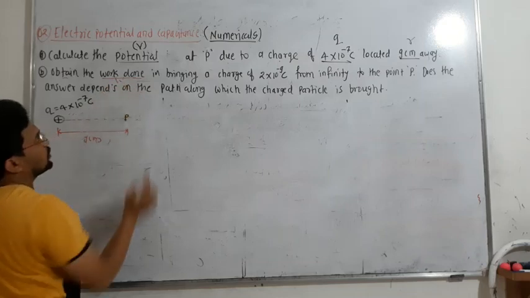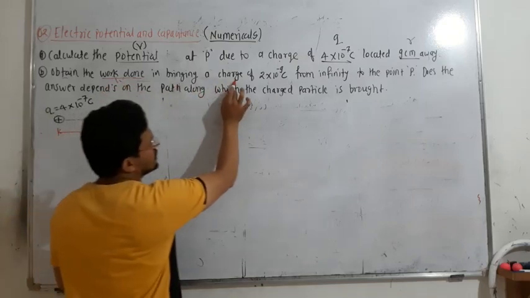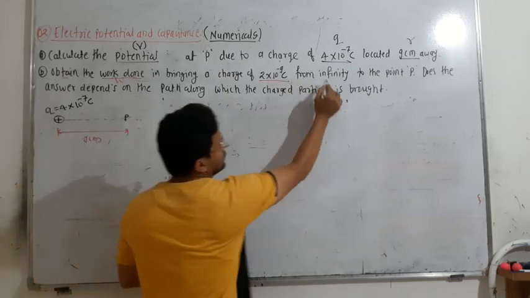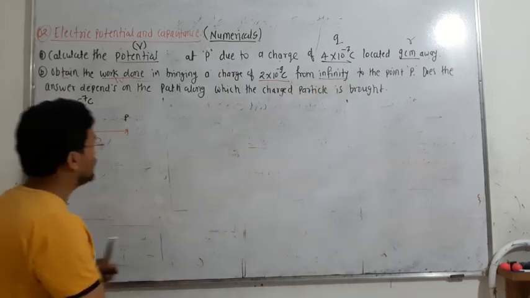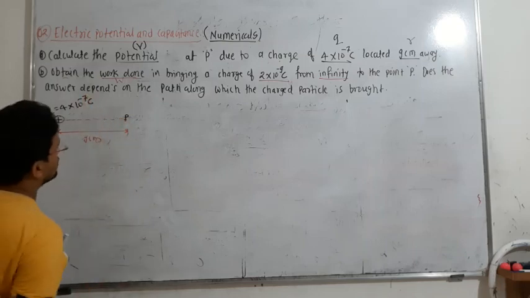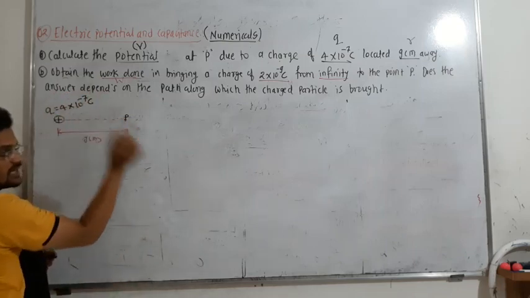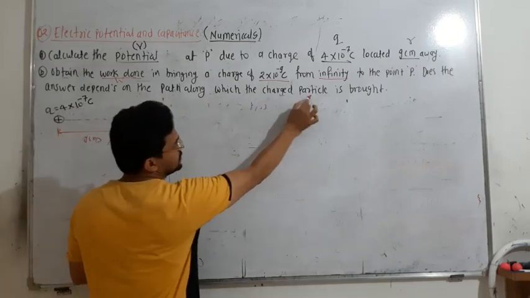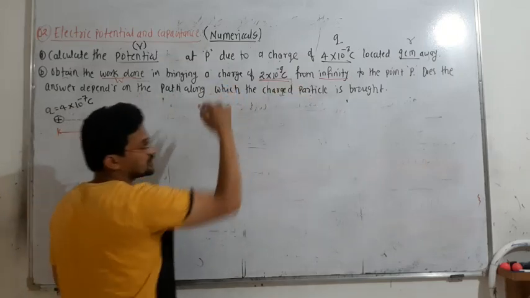You have to find out W. Bringing a charge of, there is another charge. So I will tell you, from infinity to the point P. And then if you got the answer, does that answer depend on the path along which the charged particle is brought?